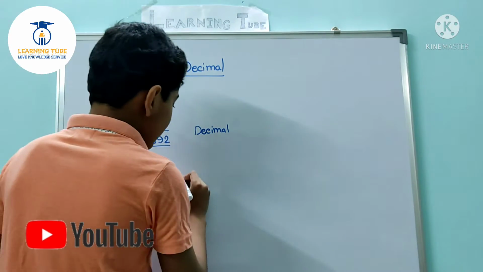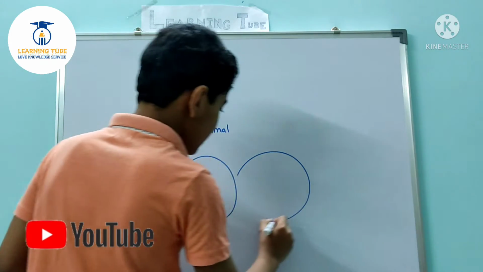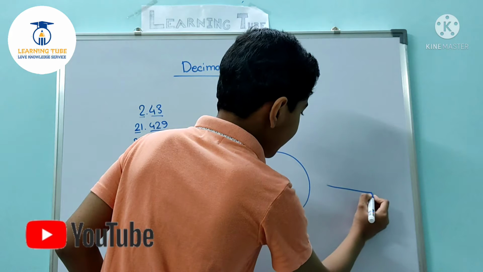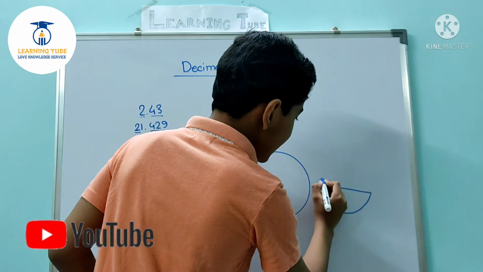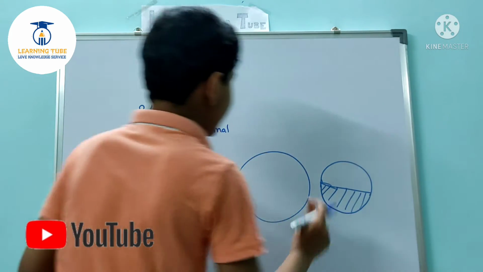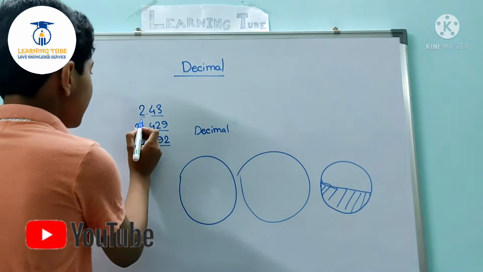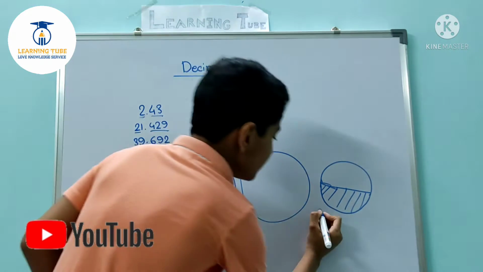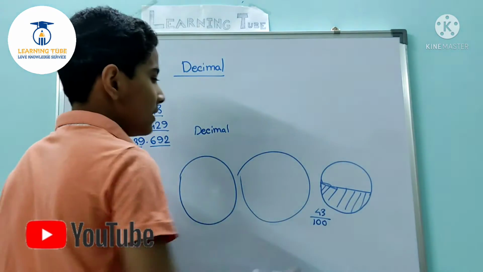Now think that you have 2 whole cakes and 43 by 100 part of another cake. Total you have 2 cakes, which is defined in the first part, and in the other part you have 43 by 100 part of this cake.